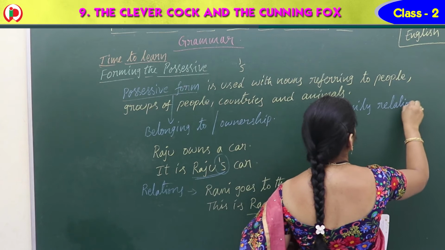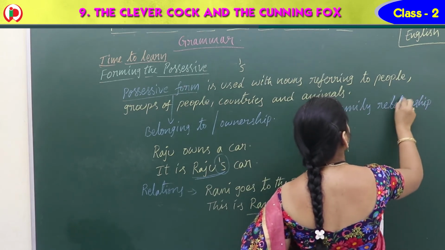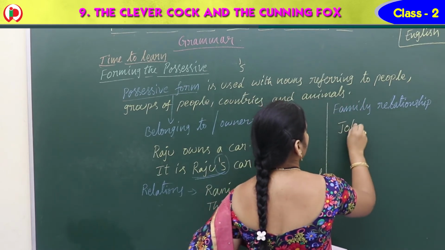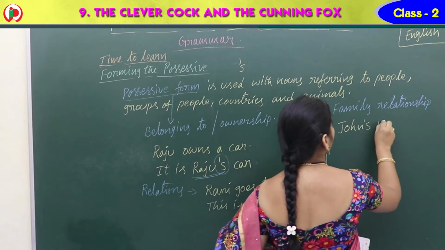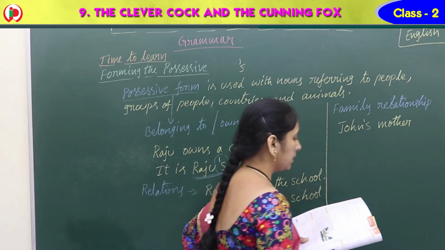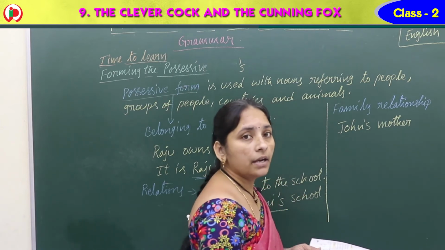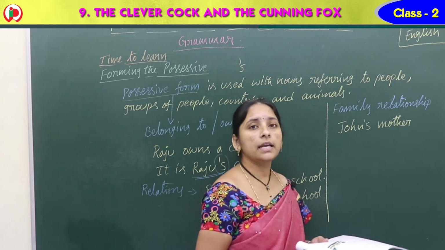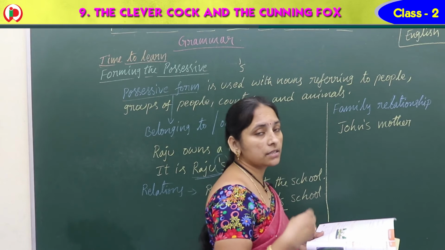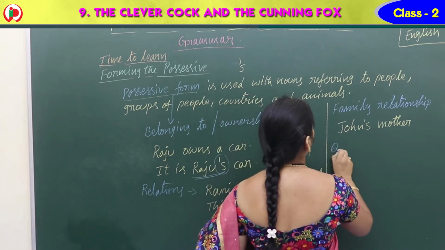For family relationships also we write apostrophe s for the possessive form. For example, she is John's mother. He is the queen's son. She is the queen's daughter. Like this. And one more is qualities.